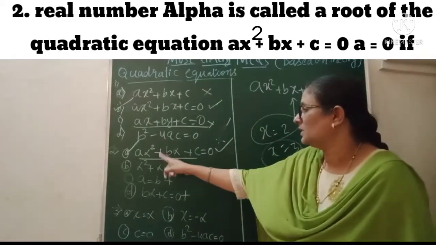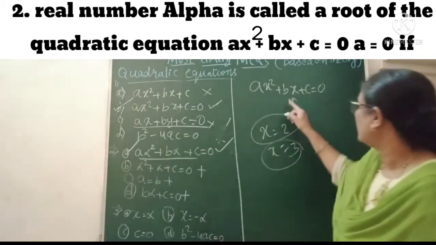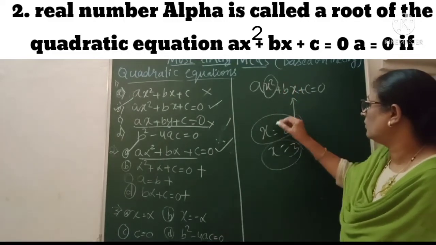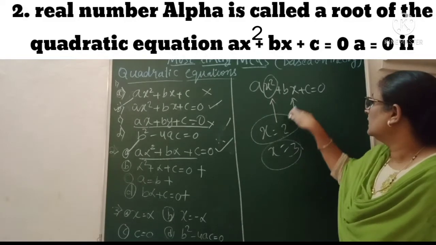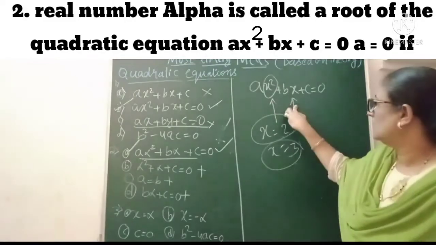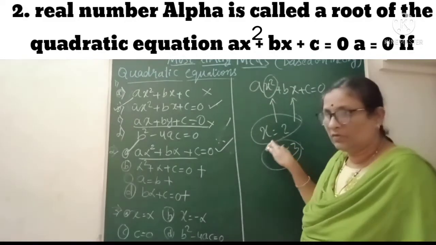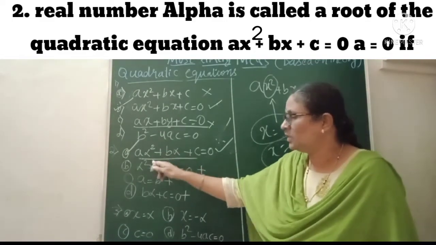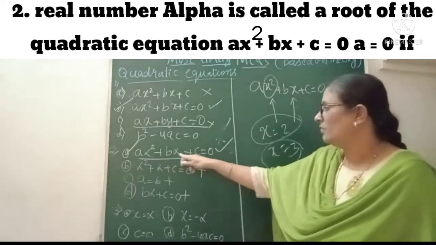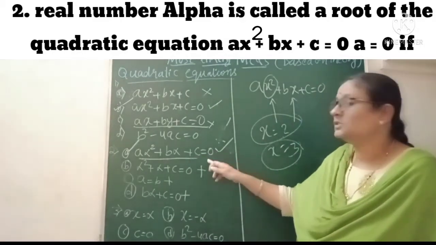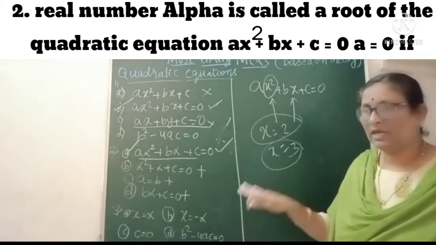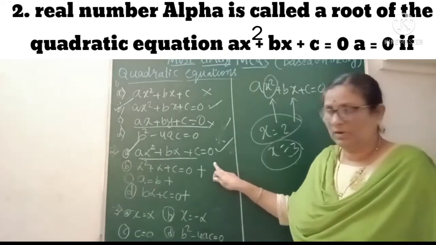The correct option is in the standard form. Wherever you have x, in that place you are going to put the value. If you put this value in place of x and it becomes 0, then we say this is the root of the equation. When you are given that alpha is a root of the equation, that means in place of x you write alpha, and if it becomes 0, then we call it a solution or root of that equation. This way you are going to get very simple questions.